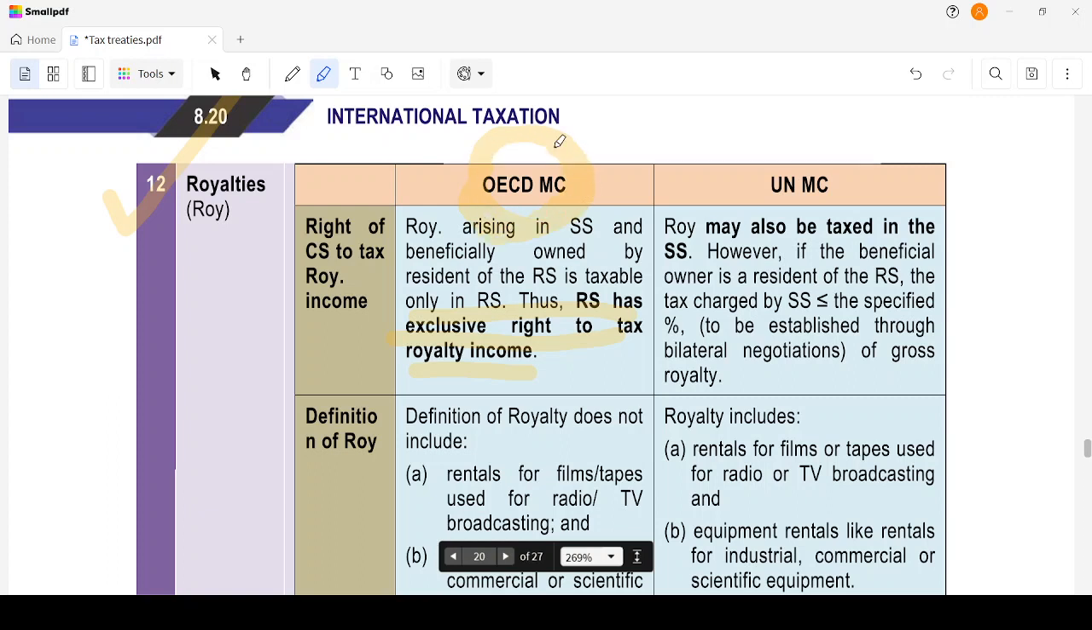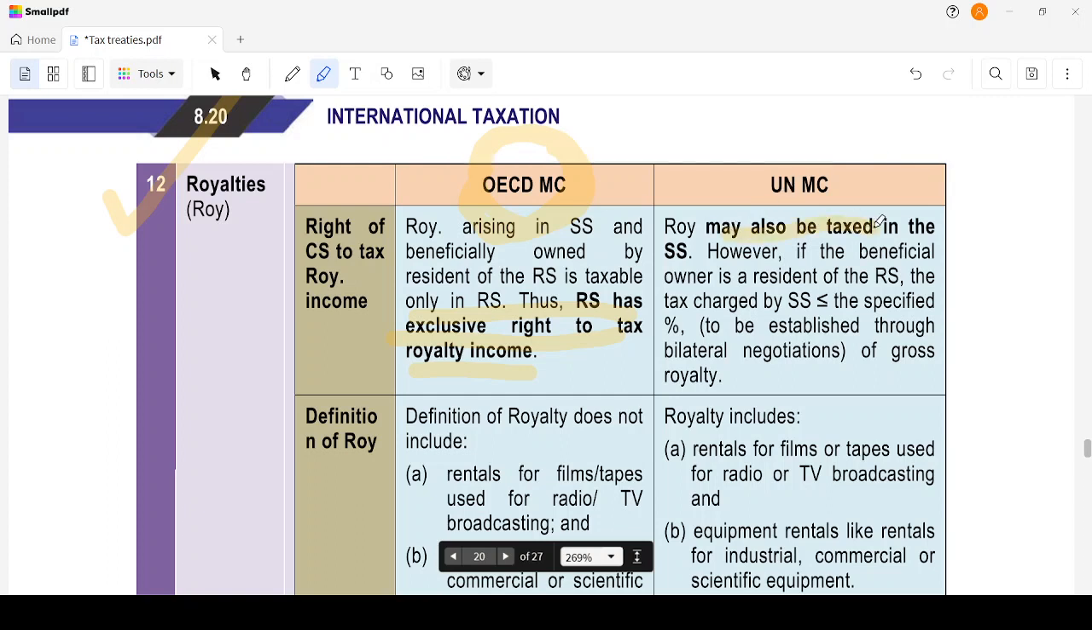In the OECD model, generally everything will be taxed in the resident state. See, the OECD principle itself is based on residence. You can understand it that way. Unless and until you find otherwise, it will generally be the resident state. In the UN model, you decide among yourselves. It can also be taxed in the source state.